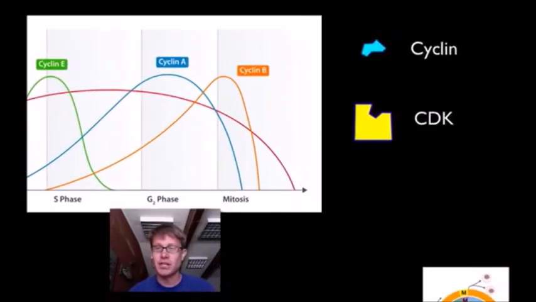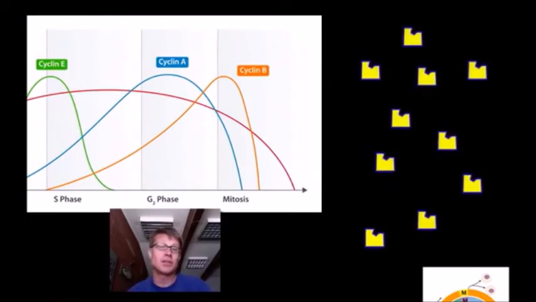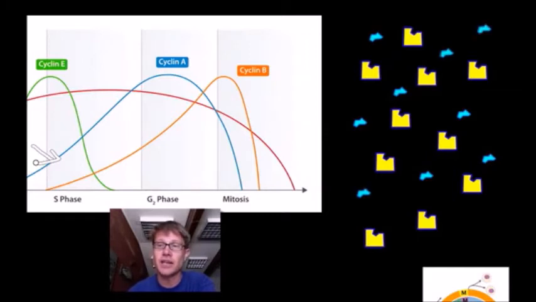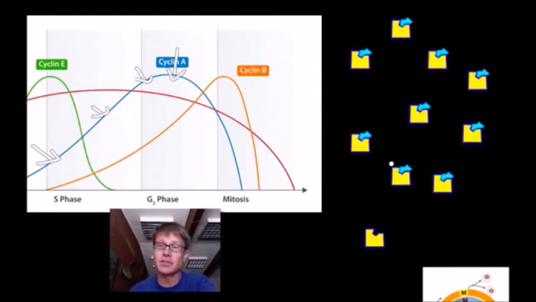I made a little animation of how that works. A typical cell in your body is going to have a bunch of CDKs in it, or cyclin-dependent kinases. But throughout the life of the cell, it's going to start building up and accumulating larger amounts of cyclin. So the amount of cyclin is going to get larger and larger and larger. Eventually the cyclin is going to fit into the cyclin-dependent kinases. Now we have an activated CDK cyclin complex.